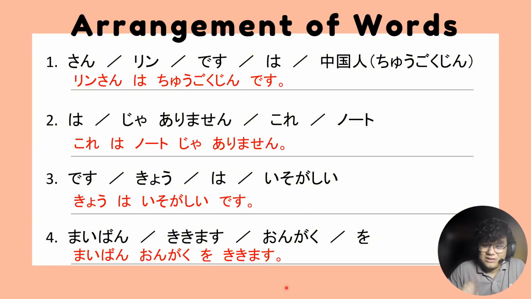So, to wrap it up, for formal Nihongo there are three points that you will have to take note of. First, a formal Nihongo sentence always ends with masu or desu. But it does not have to be only masu and desu. The past tense and the negative form, you will have to consider that also. So again, it's masu or desu. And then second, an adverb can be placed anywhere in a sentence. It will not matter.